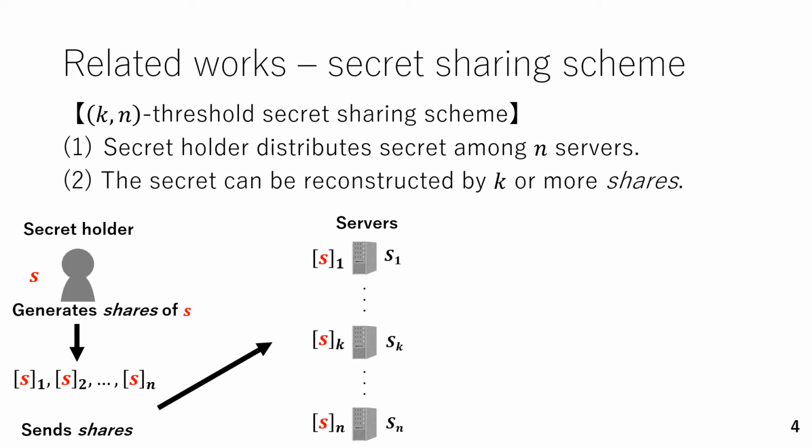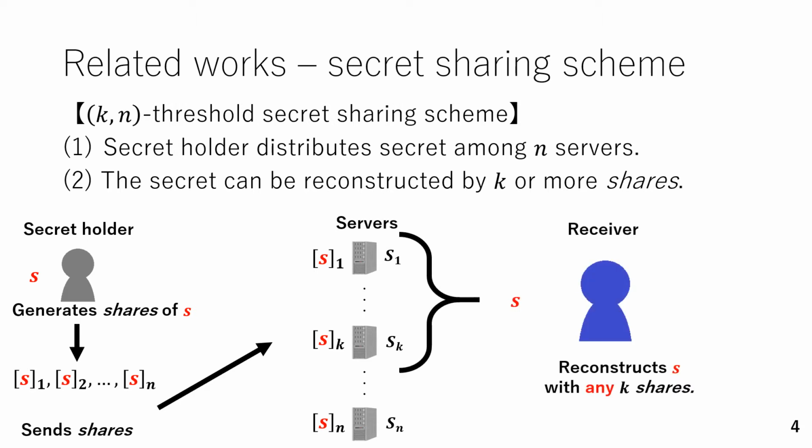Second, the secret can be reconstructed by k or more shares. So, in order to reconstruct the secret, the receiver should select k servers and ask them to send their shares. One important thing is that no information is leaked from fewer than k shares.